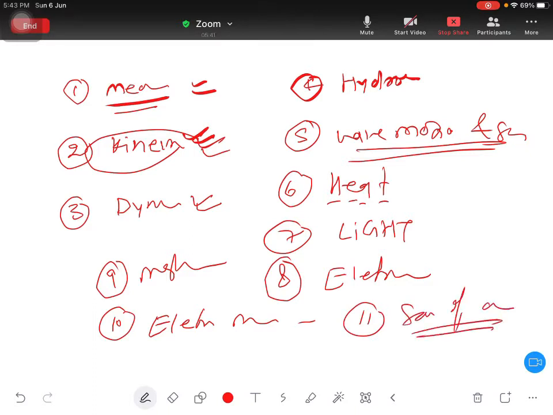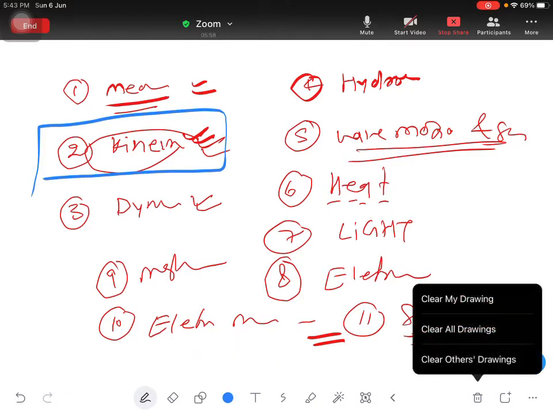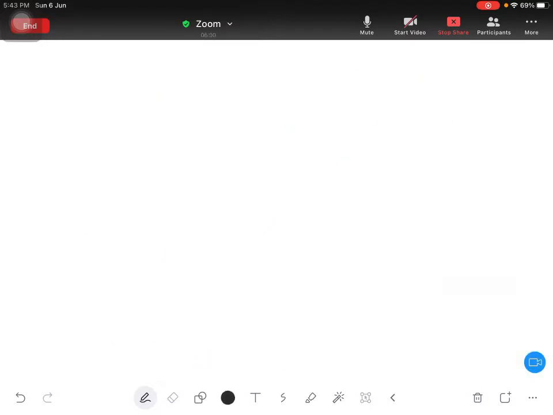Very simple chapter. And in that we will discuss fossil fuels, renewable sources of energy, air pollution, those things. So that's all. These 11 chapters we have to cover. So today we will start with the chapter kinematics. So in this kinematics chapter,